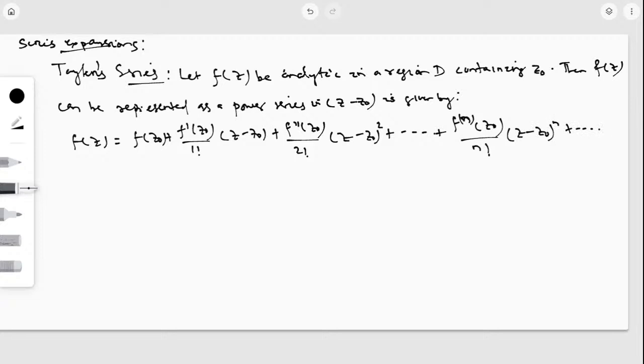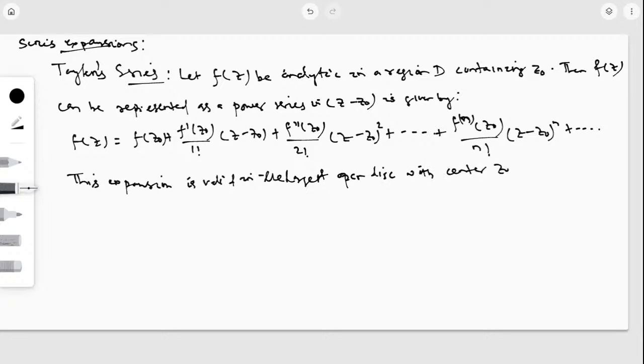This expansion is valid in the largest open disk with center z0 containing in D. Okay. So what is the Taylor series?